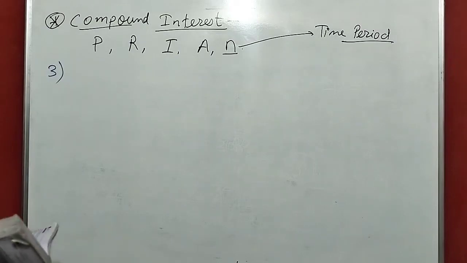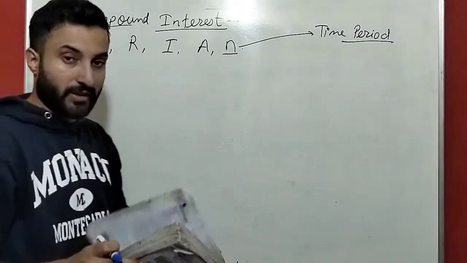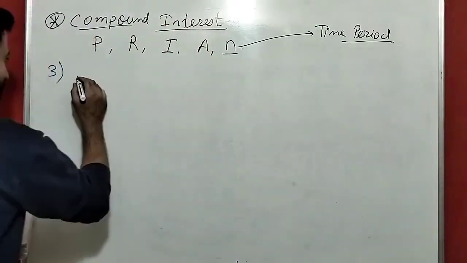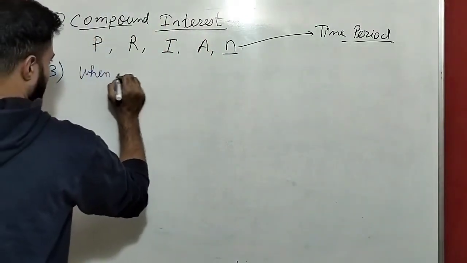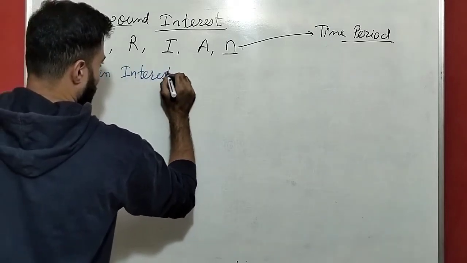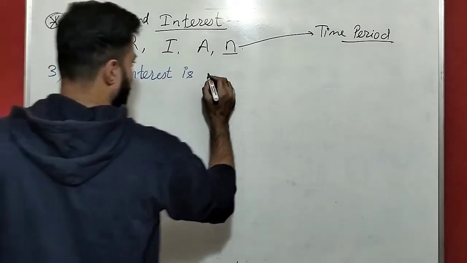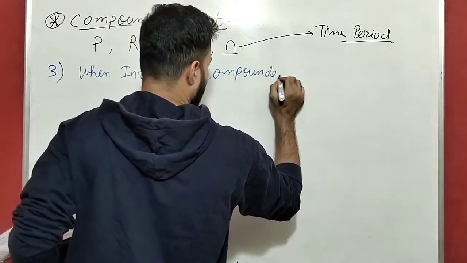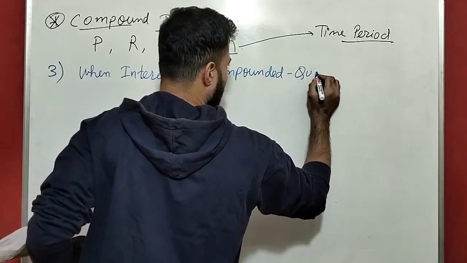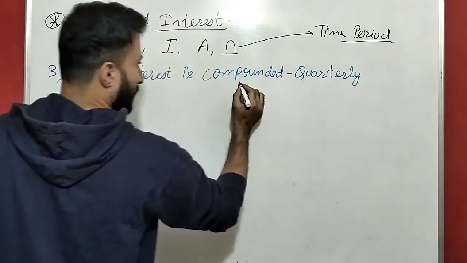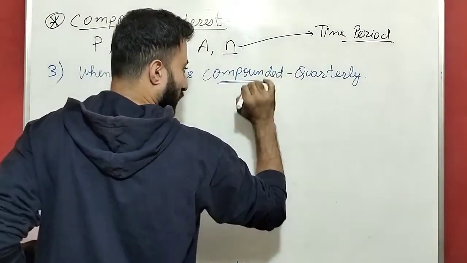Next, third one is when interest is compounded quarterly. Quarterly means 4. Guys, compounded, we have seen the compounded annually.